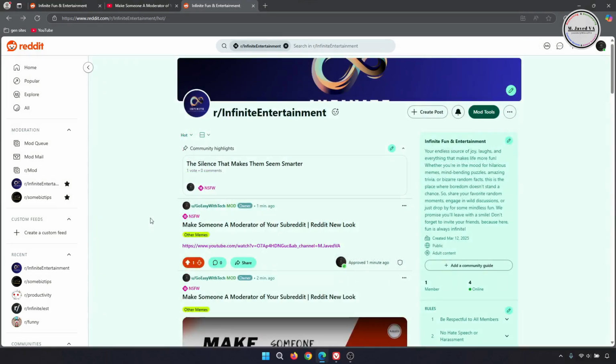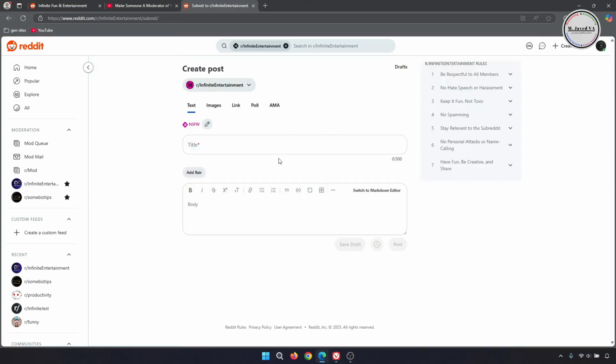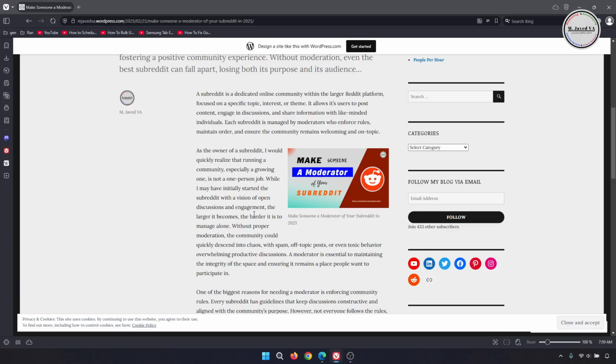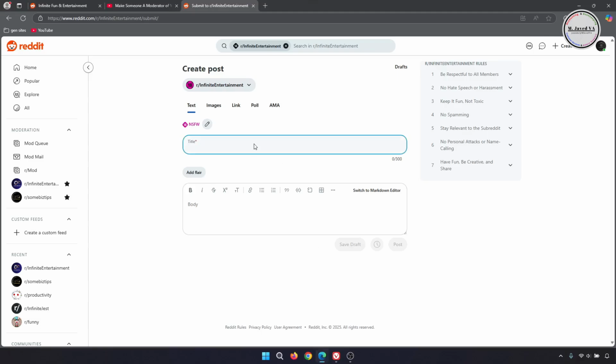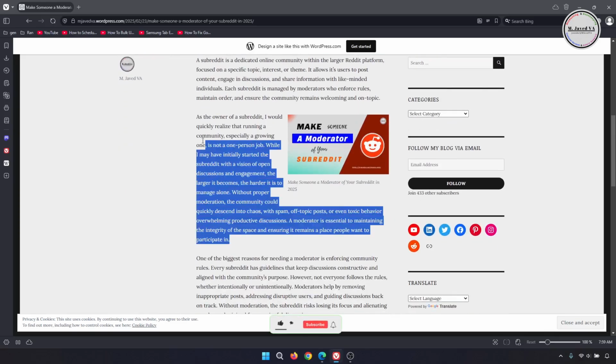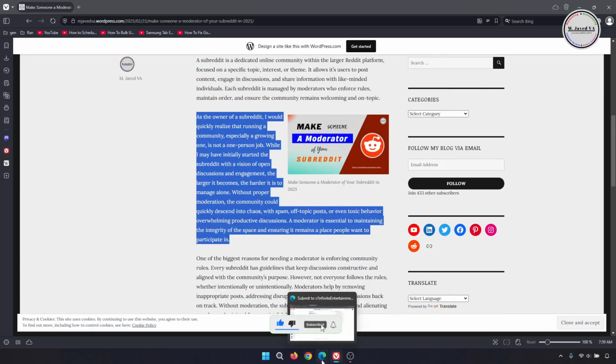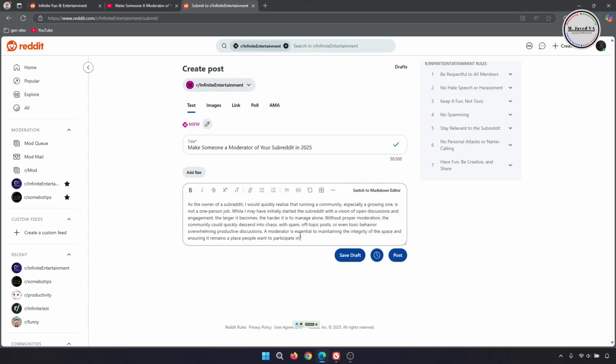Anyhow, you can also share your YouTube videos by embedding them. So to embed your video, go to text tab under create post and copy the title and paste it here. Then write something about the post and add an image.